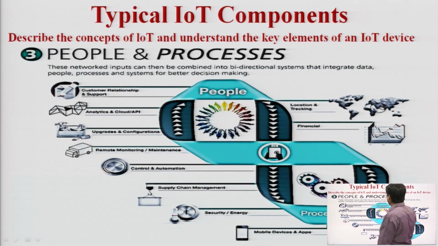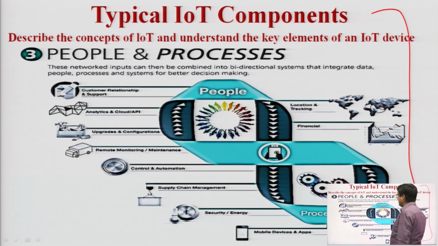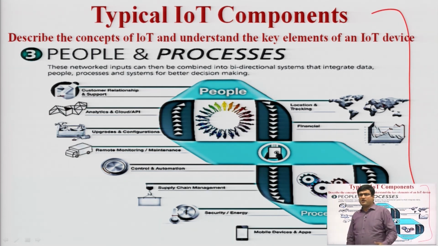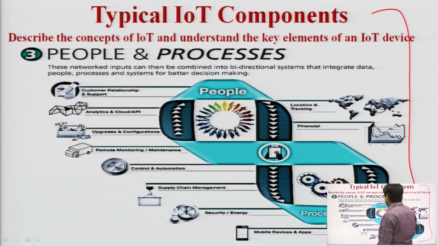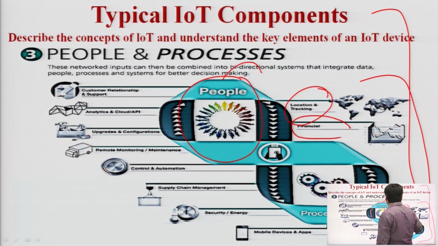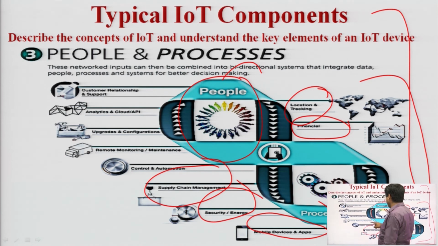And after that there is people and process. Finally, whatever data we are getting goes again to a human being, so that the human can customize that data and analyze it to get useful information. So we are providing the data to people for location tracking, financial purposes. We can use mobile devices and apps, security, energy, supply chain management.